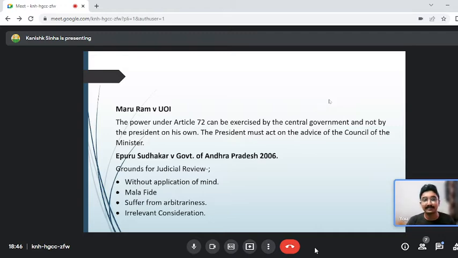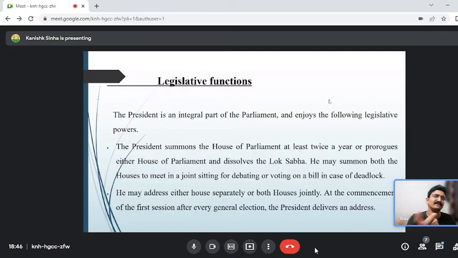But finally we had Epuru Sudhakar versus Government of Andhra Pradesh, and as a law aspirant, you should be very clear that definitely we should have a judicial review of the mercy petition. So these two landmark judgments you have to remember. Next slide. Then we have the legislative function.